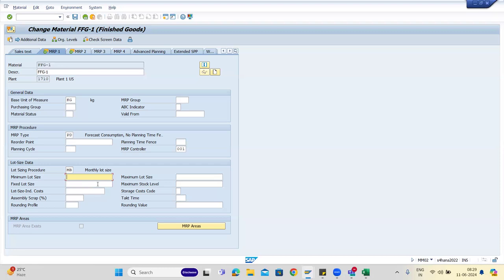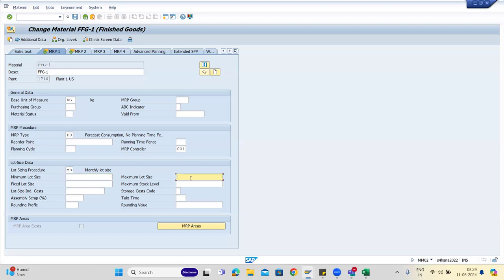So minimum lot size applies in production also. Someone will say, hey, I don't produce if it is less than 1000 kg. Even if your order is one, I'll produce 1000. So that is minimum lot size. Maximum lot size is the maximum level, the maximum capacity, which cannot be crossed. You can cross it, but it will become a second order.